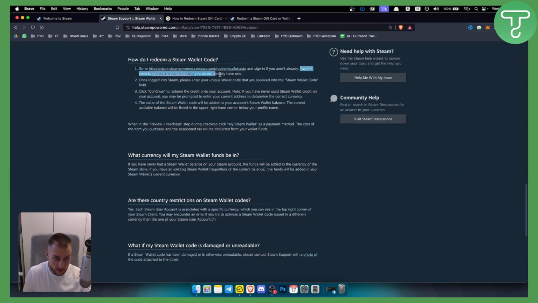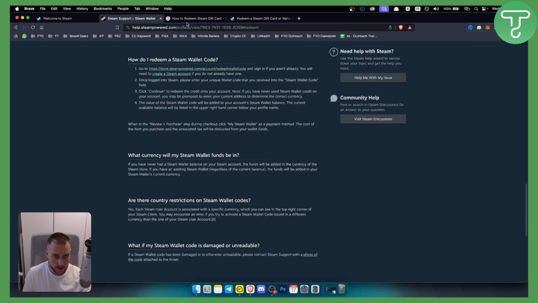Now you will need to create a Steam account if you don't have one already. Once you logged in into Steam, you can enter your unique wallet code that you received into your Steam wallet code field, and then click continue to redeem the credit onto your account. Now, as you can see, if you have never used Steam credit or wallet credit on your account, you may be prompted to enter your current address to determine the correct currency. And that's pretty much it.